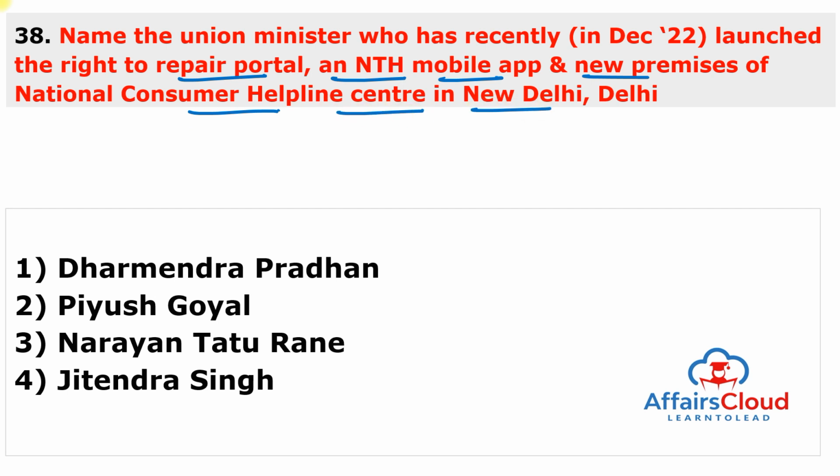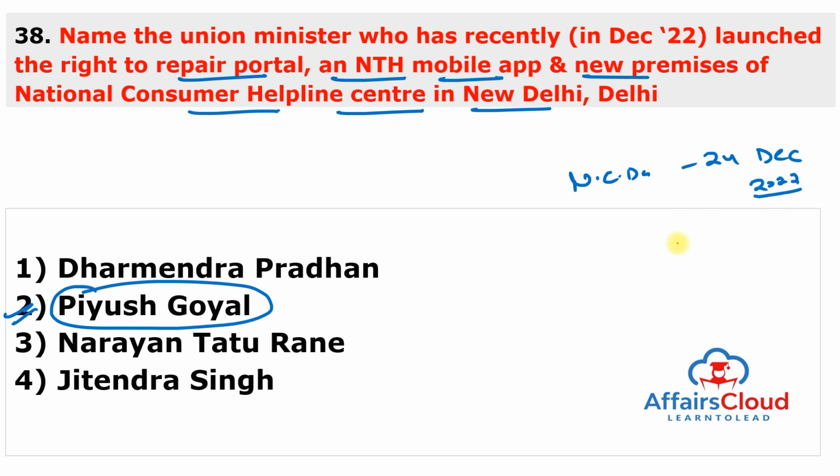So, 3 things, and all 3 things are basically started or launched by Piyush Goyal ji. Answer of this question is second. So, on the occasion of the National Consumer Day, which was celebrated on 24th of December 2022, Piyush Goyal ji, the Union Minister of Consumer Affairs, Food and Public Distribution, launched new initiatives including Right to Repair portal, NTH mobile application, and also opened new premises of the National Consumer Helpline Centre in New Delhi.